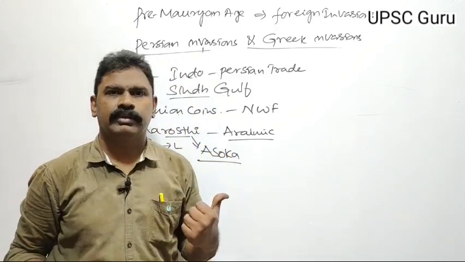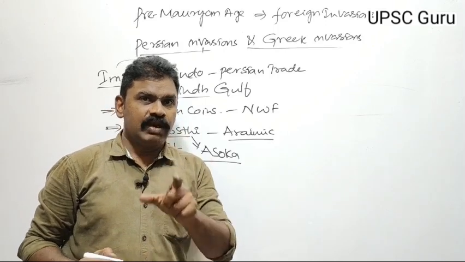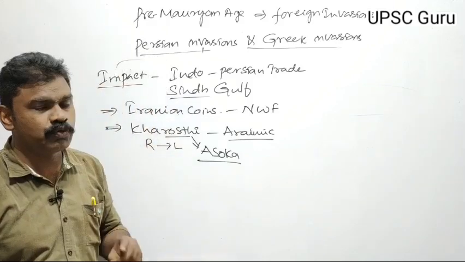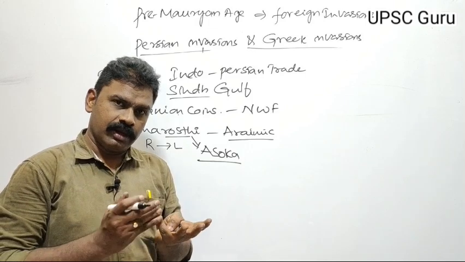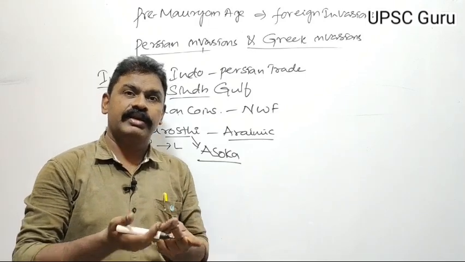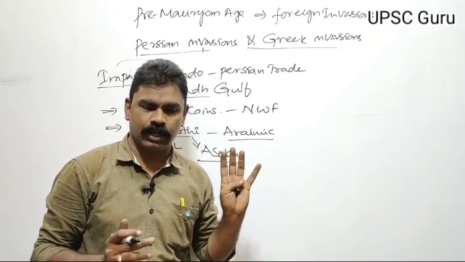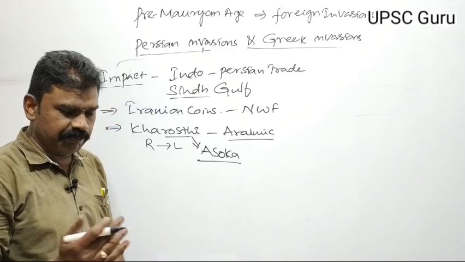A Kharosthi and Greek bilingual inscription was found at Kandahar. Ashoka used four scripts in his inscriptions: Kharosthi, Aramaic, Greek and Brahmi. Four scripts were used by Ashoka. This Kharosthi script was one impact.